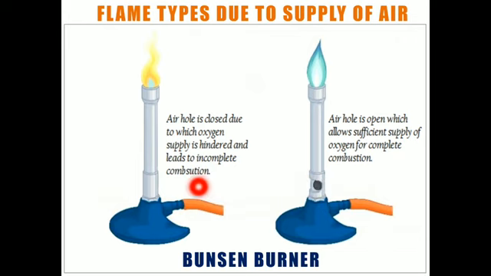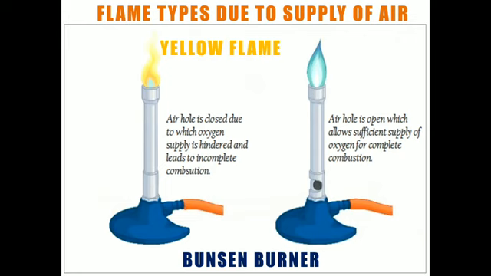When the air hole is closed, the oxygen supply is affected, and it will not get sufficient oxygen for burning. So there will be incomplete combustion, and the flame produced will be yellow in color.